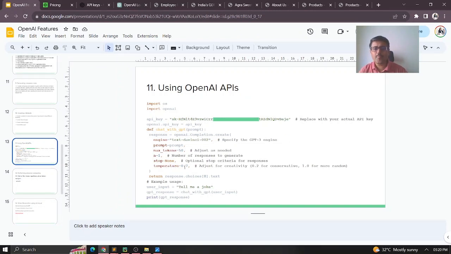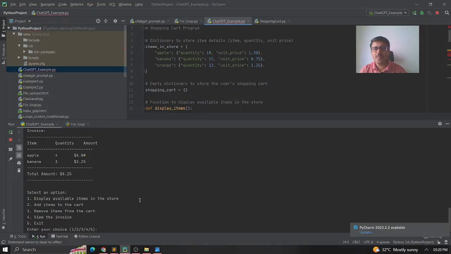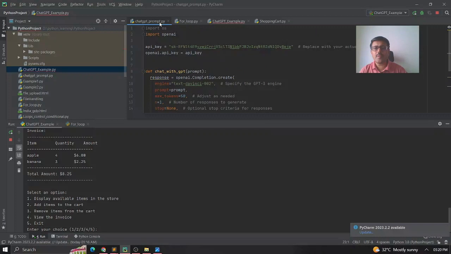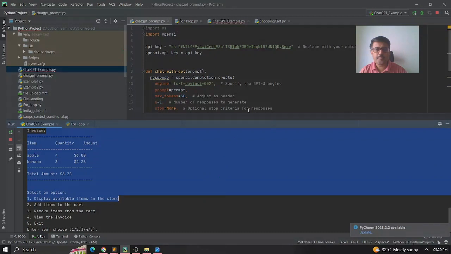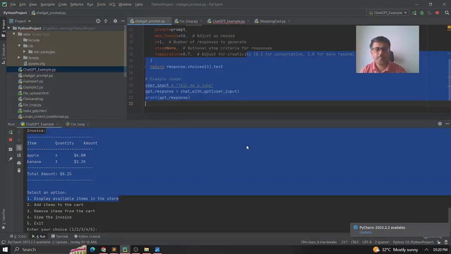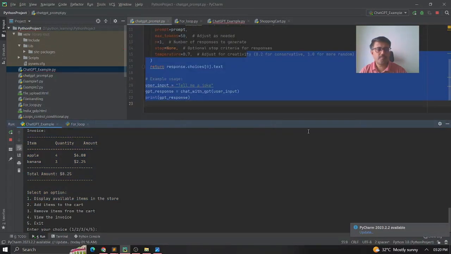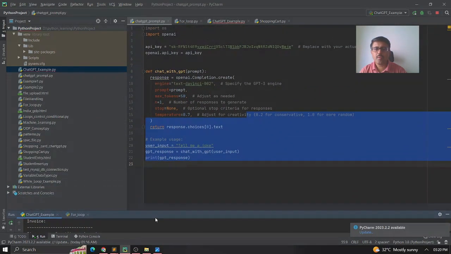Before explaining that, let me show how it works. Then I can tell you internally about the code. So let me go to my PyCharm editor, and use a simple ChatGPT API here.